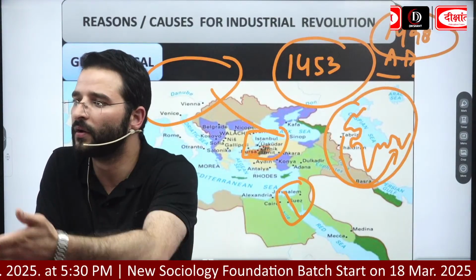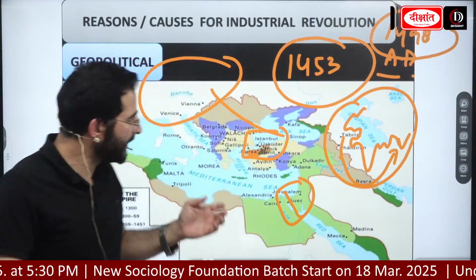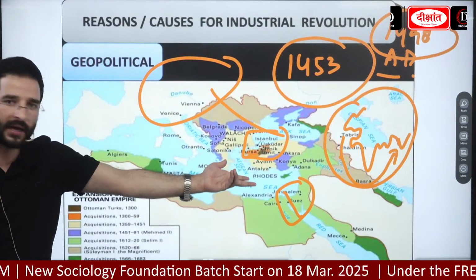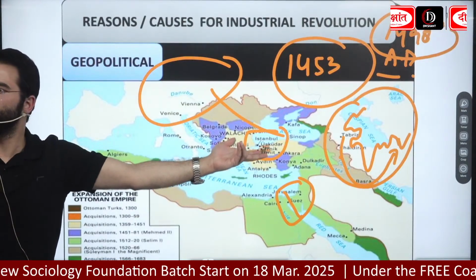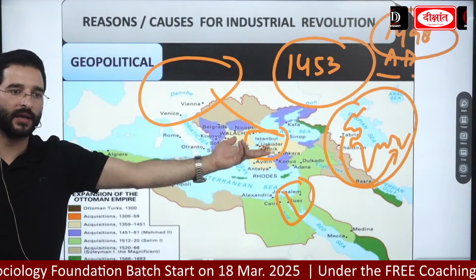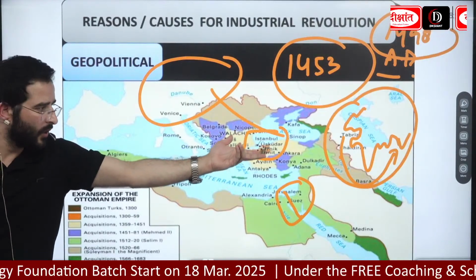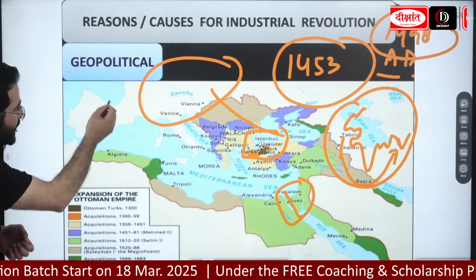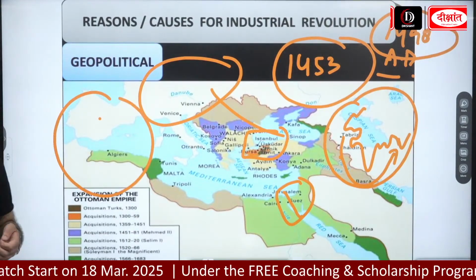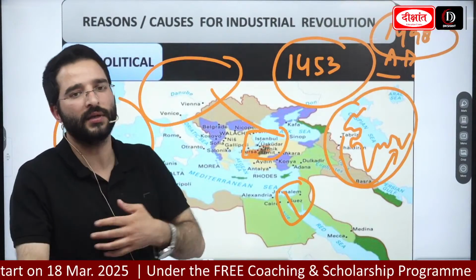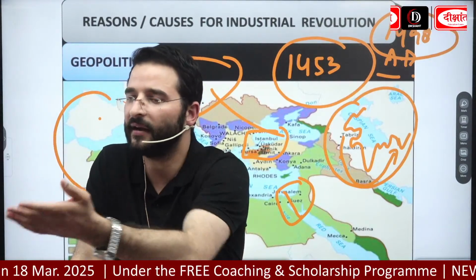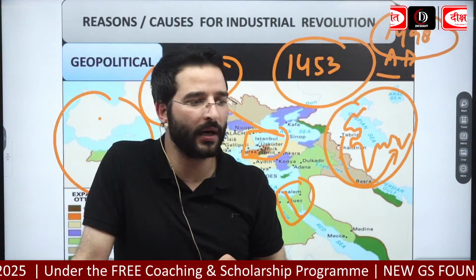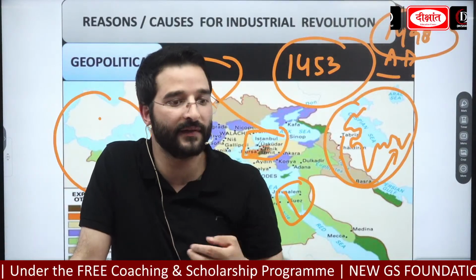And over the period of time we are seeing, अब इन लोगों को तो ट्रेड करना था ईस्टर्न कंट्रीज के साथ, because Arabs at that point of time they were acting as the middlemen. ठीक है. And they earned huge profits. Okay, to annihilate that, what we are seeing, these Europeans started looking for other routes to India as well as to the eastern areas. And with that we will see, अब यहाँ पे नए मार्केट्स का डिस्कवरी हो रहा है. ठीक है, नए लैंड्स का डिस्कवरी हो रहा है.